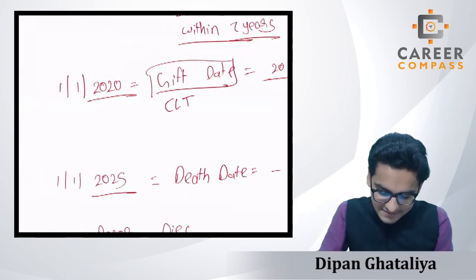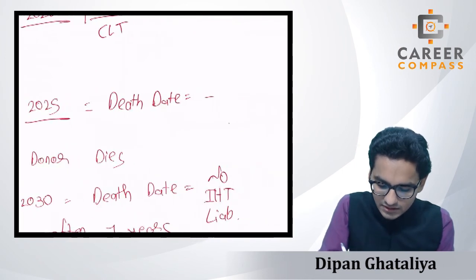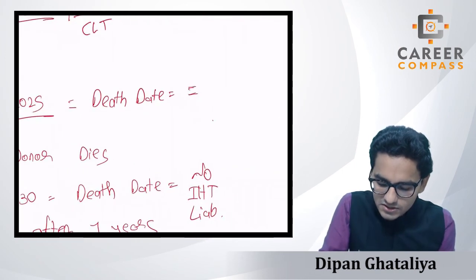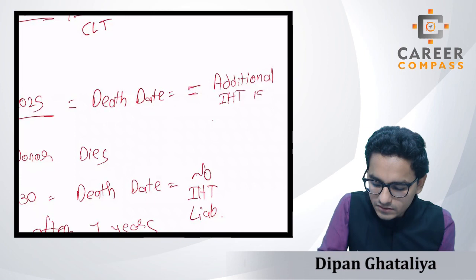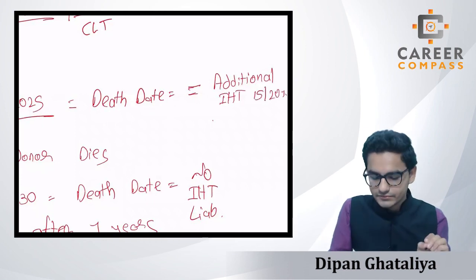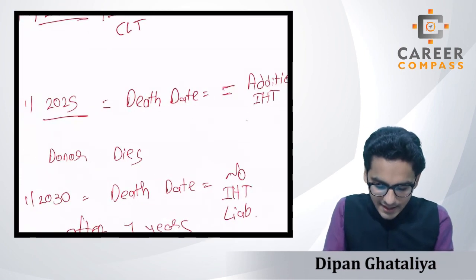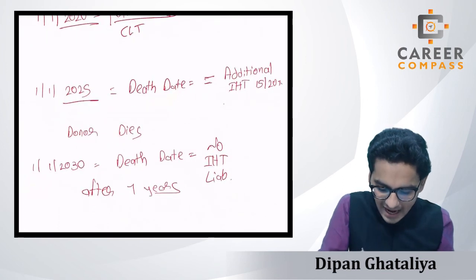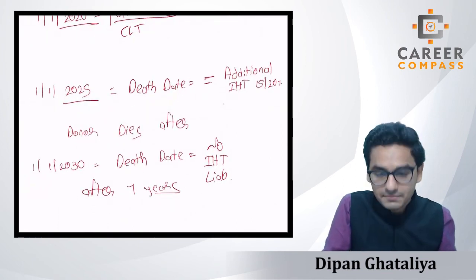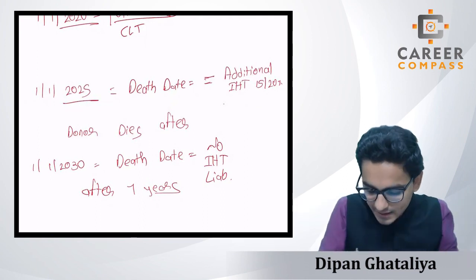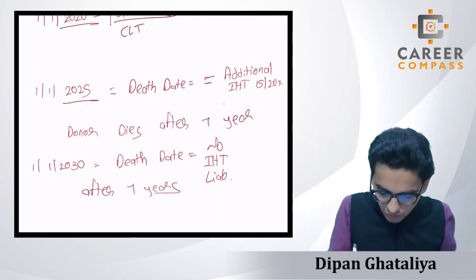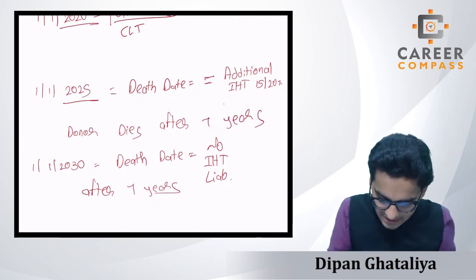Assume that the person is dying within 7 years, then on the death date, additional IHT at the rate of 15 or 20% will arise, students, additional IHT. Right? And if suppose the donor dies after 7 years, that means the gap between the death date and the gift date is more than 7 years, then on the death date, no IHT liability.